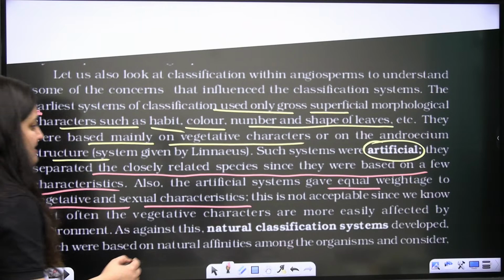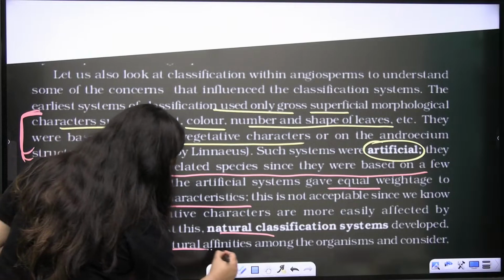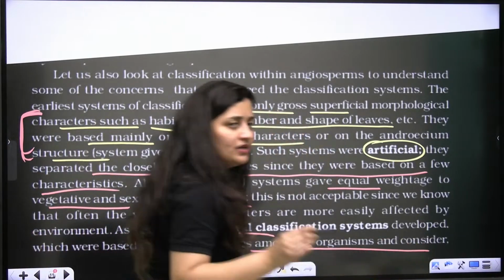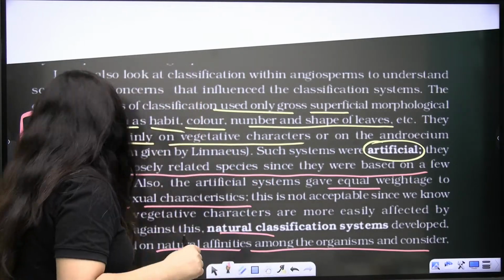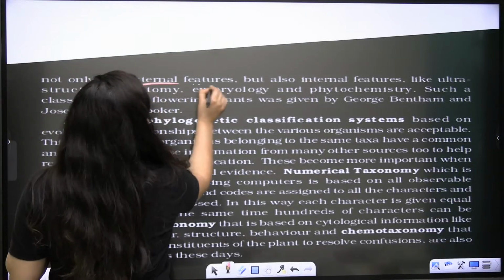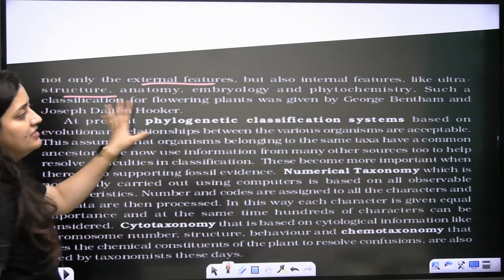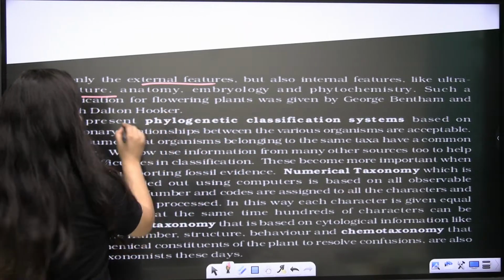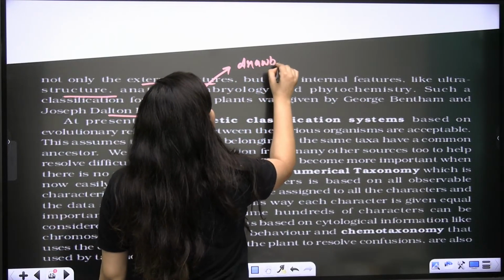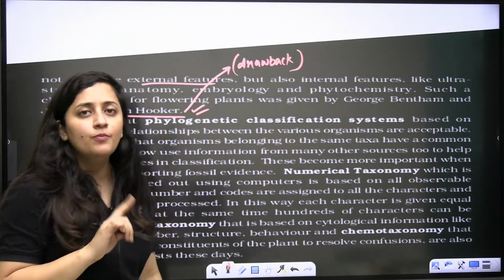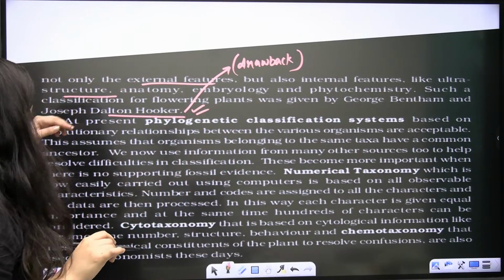And next is the natural system of classification or natural classification system. It was based on the natural affinities among the organisms. Right? Natural affinities, comparisons will be done, the similarities will be checked, and bache, along with the external features, internal features like ultrastructure, anatomy, embryology, phytochemistry were considered. So it was given by Bentham and Hooker. Right? And here in the NCERT, please mention the drawback of the system of classification. Do mention the drawback here. Done? Done.